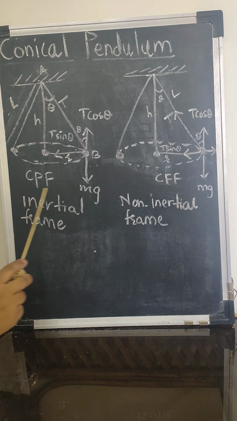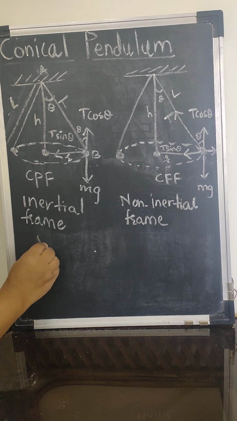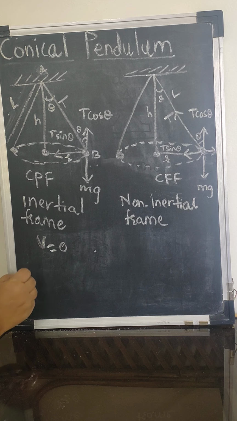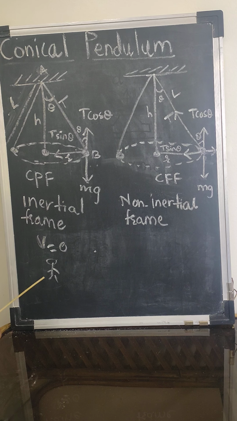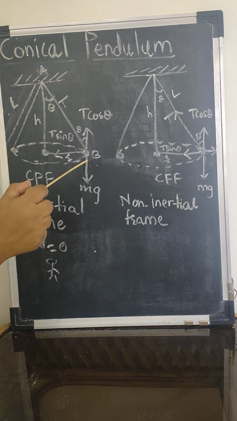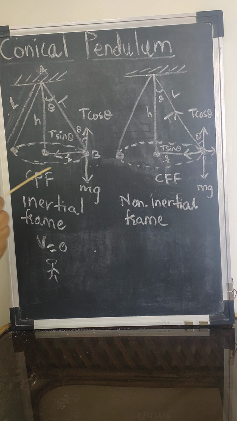The frame of reference which is fixed or moving with constant velocity is called the inertial frame of reference. Suppose I am standing here and looking at the bob from outside. According to me the bob is revolving in an anti-clockwise sense, the string is making a cone, and it is going with the same speed in the horizontal circle.